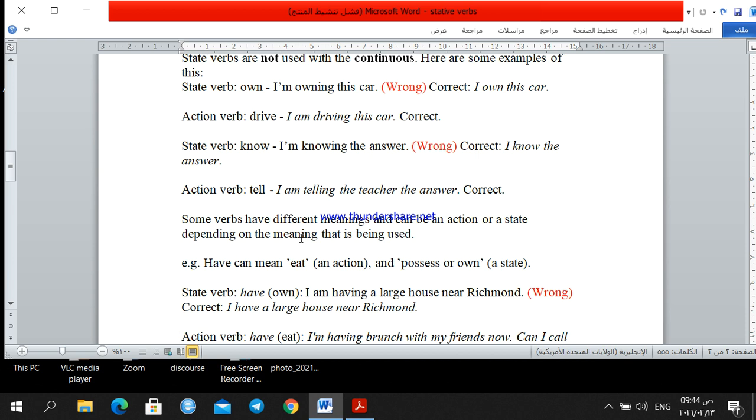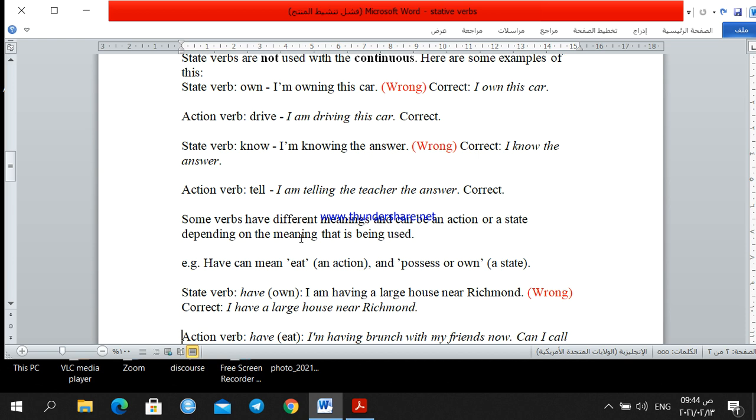Let's take the meaning own. How can we use it? "I'm having a large house near Richmond." Can we say I'm owning, meaning I possess? Possession cannot be in a continuous way.